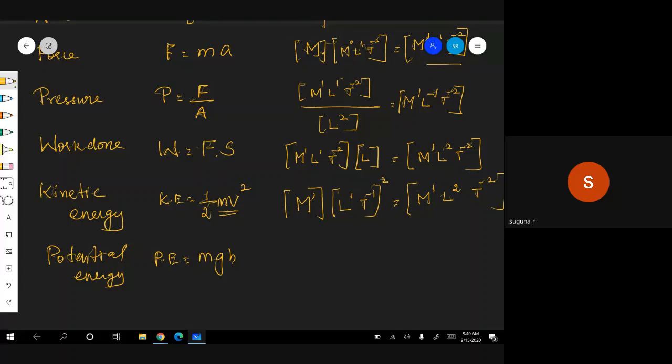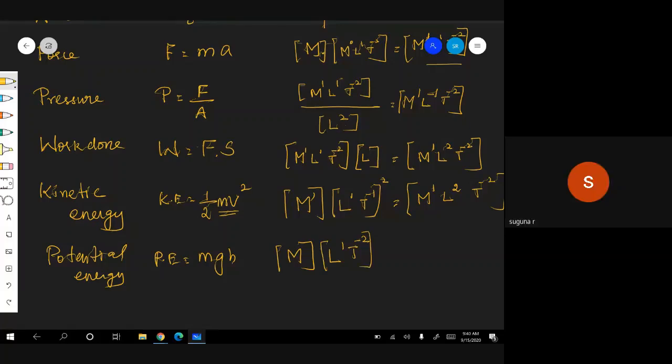Okay. Therefore, mgh. M, capital M. G, acceleration. Now, what is the dimension for acceleration? L power 1, T power minus 2.